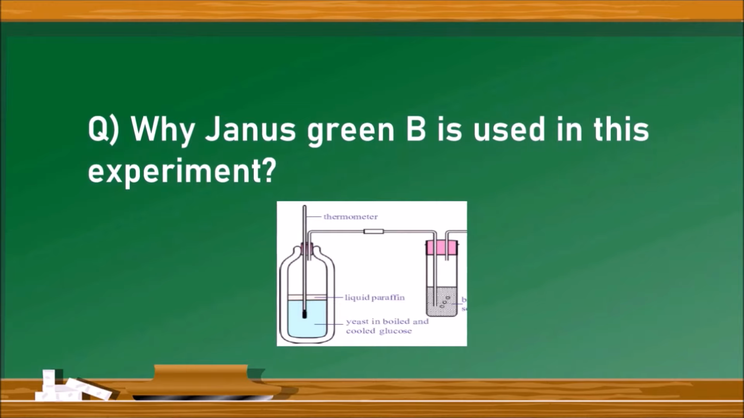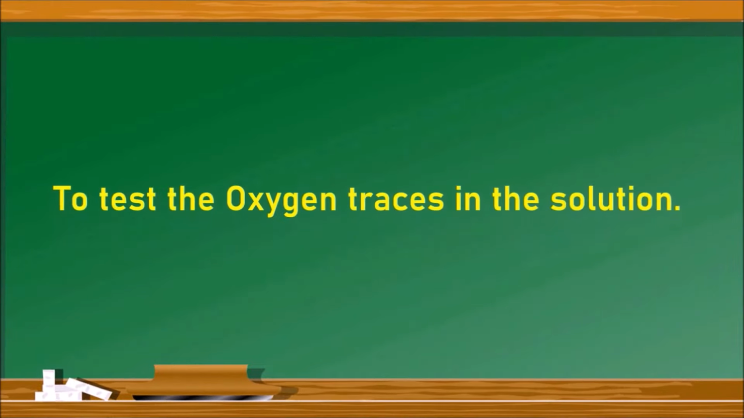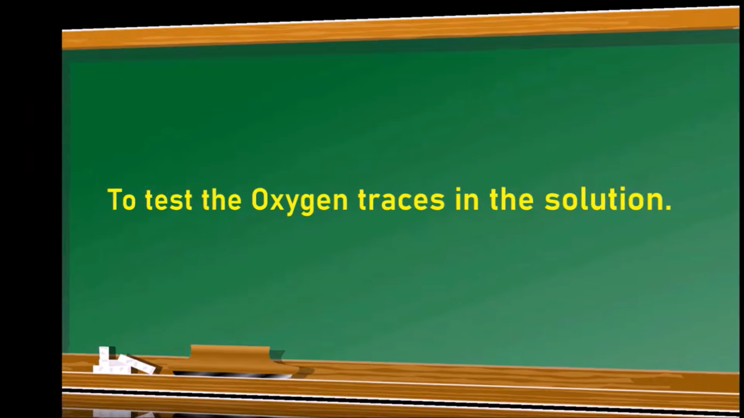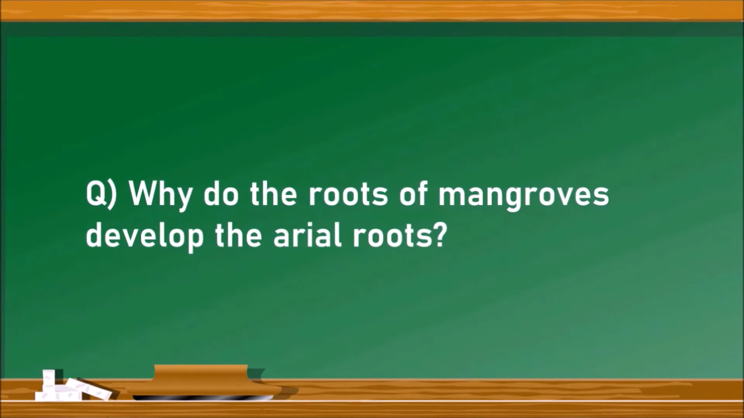Next question. Why is Janus green B used in this experiment? The Janus green B solution is used in this experiment to find out if there are any traces of oxygen in the solution. It is a blue colored solution. If it turns light pink in color, it means that there is very little amount of oxygen, which is negligible.